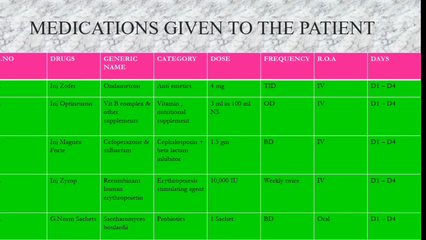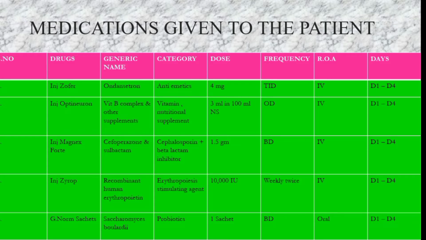So now we will discuss the brief mechanisms of these drugs. So coming to the Jofa, ondansetron is an antiemetic drug. Its mechanism of action means it will be blocking the 5-HT3 receptor, that is the 5-hydroxytryptamine receptor. So it will be blocking its activity in the CTZ. CTZ is the chemoreceptor trigger zone. So if the signals are blocked, then the signal communication will also be reduced. By this reduced communication, the nauseating feeling and the vomiting sensations will all get decreased.